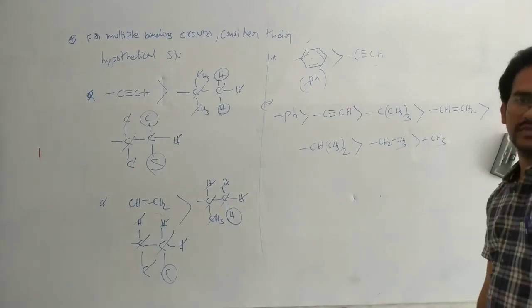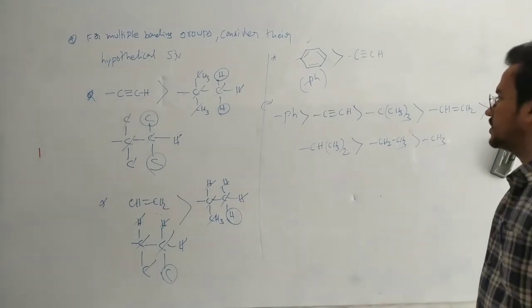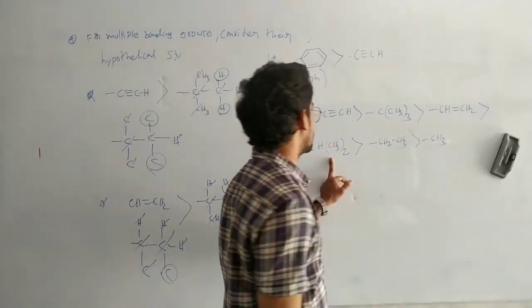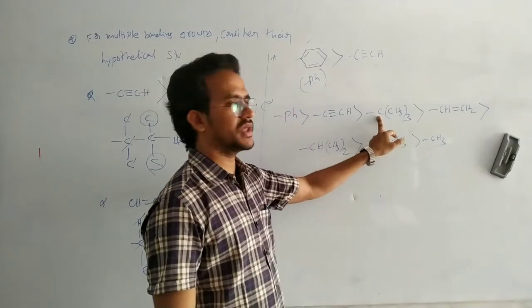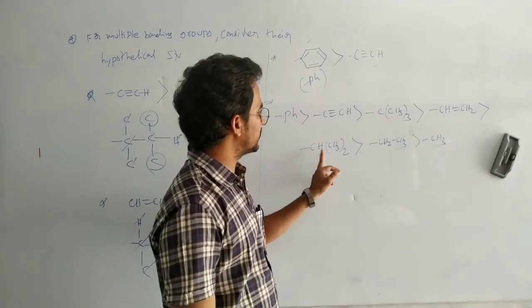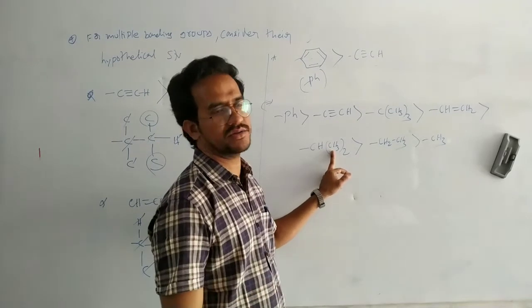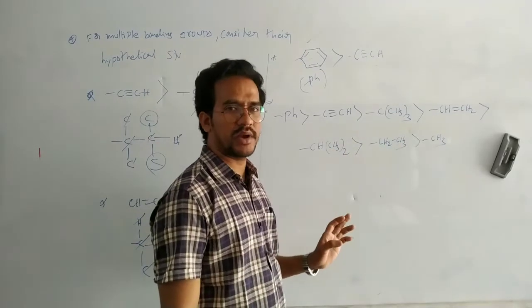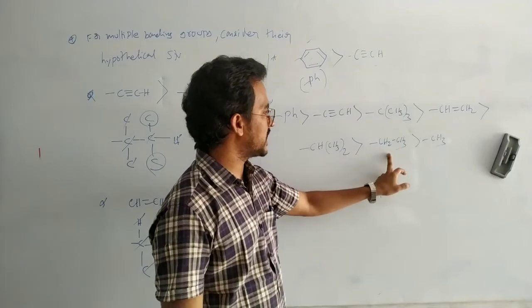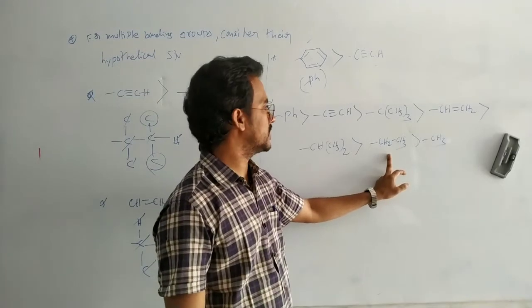Important order this one. Here tertiary butyl and isopropyl: this carbon is further attached to 3 carbons, but this carbon is further attached to 2 carbons and 1 hydrogen. So tertiary butyl group has a high priority.